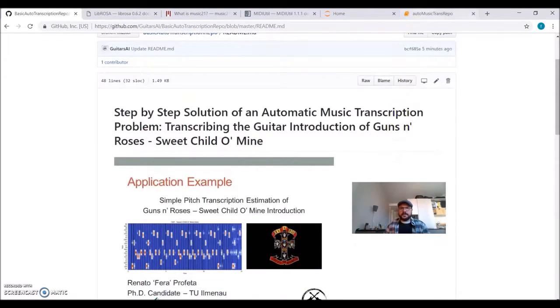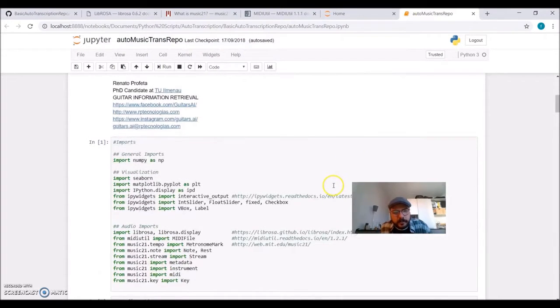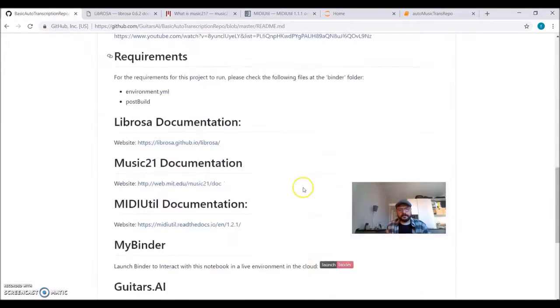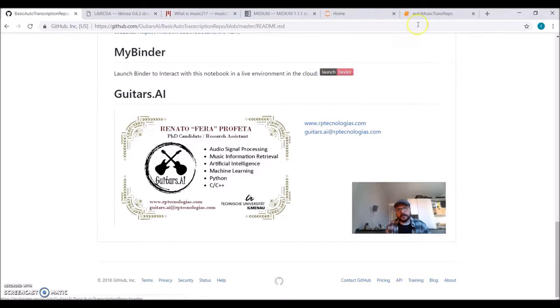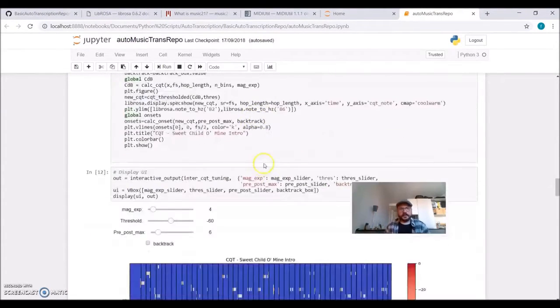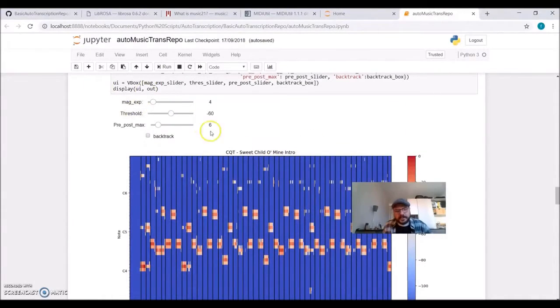So let's get started. Basically, you found me on YouTube or on GitHub. There's a link. You can launch MindBinder and start a remote server, or you can run it locally. So we'll be using here NumPy, then the packages I mentioned, Librosa and Music21, and I also included here the Python widgets. So we will have a small graphical user interface where you can adjust the parameters.